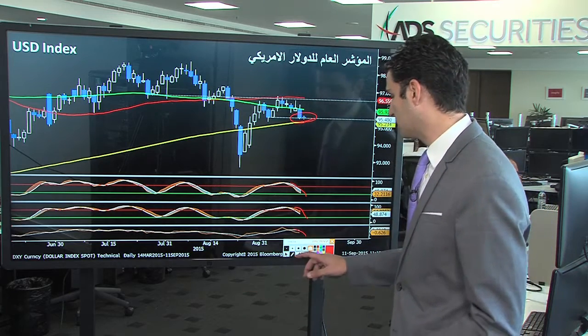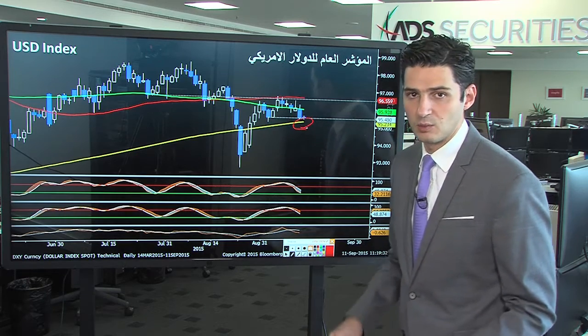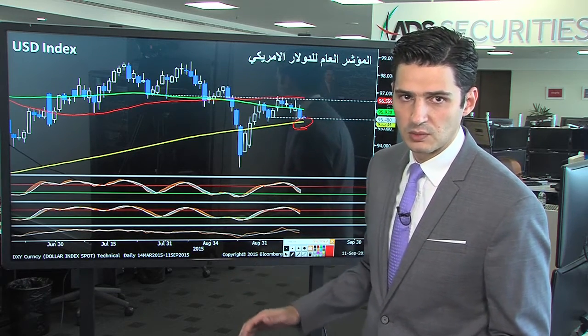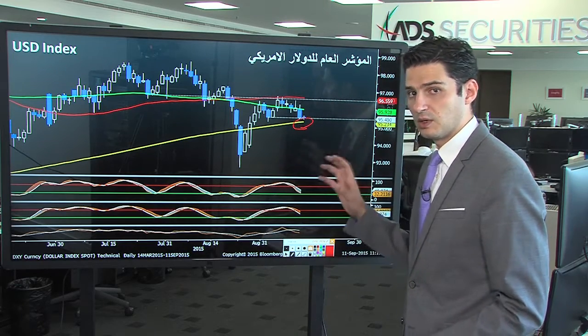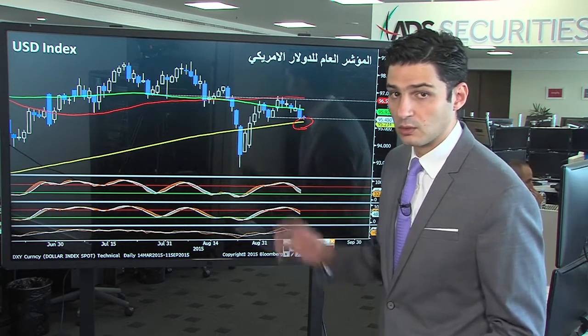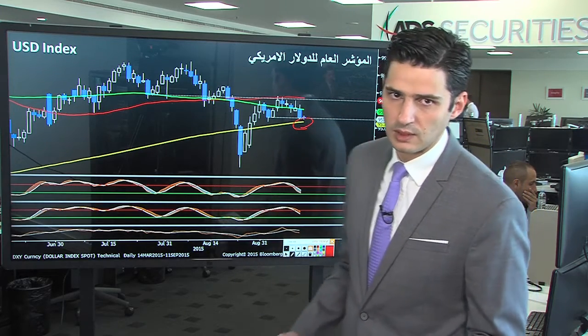For the time being, the next support area stands at the 200-day moving average at 95.23. This break should be watched very closely, as a break below that support may clear the way for further downside below the 95 level.